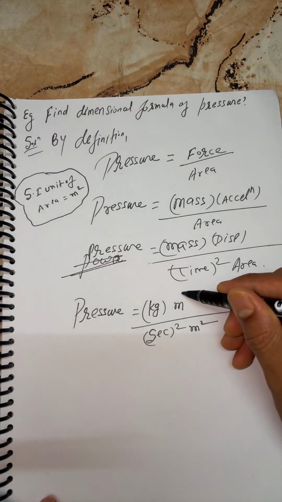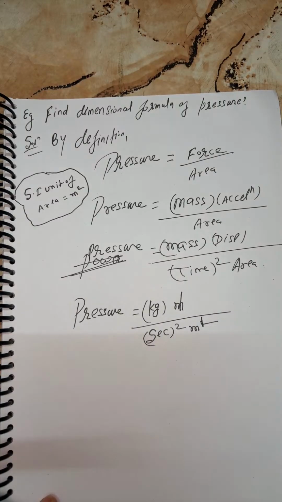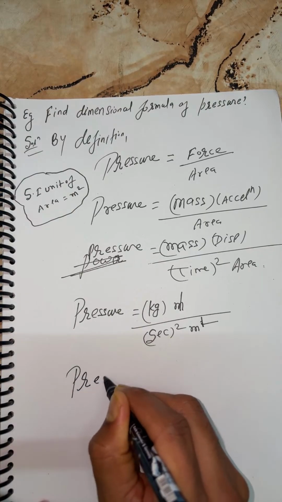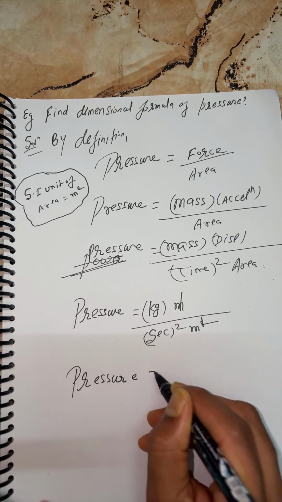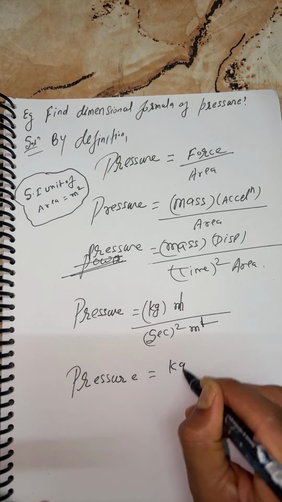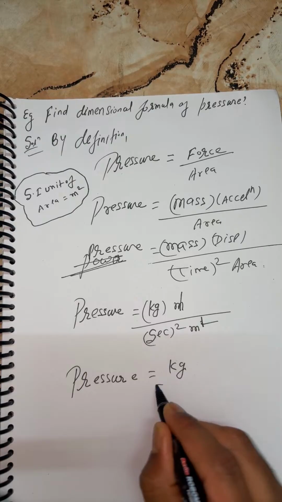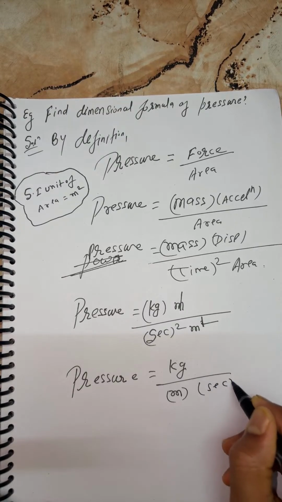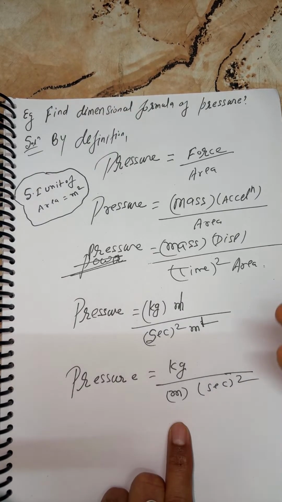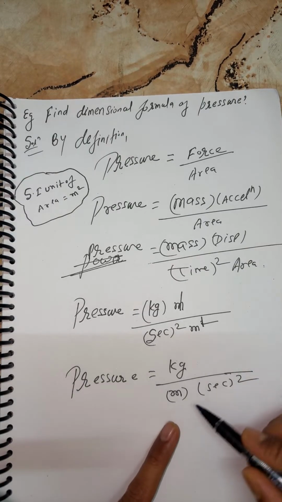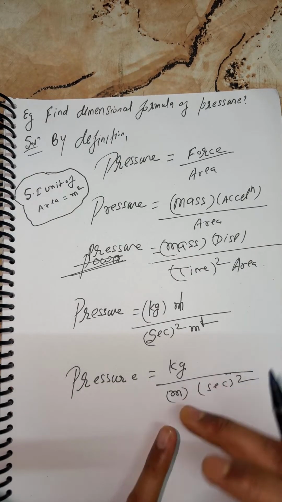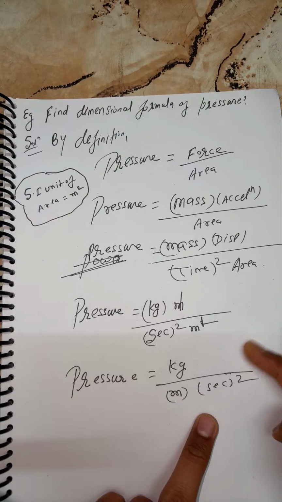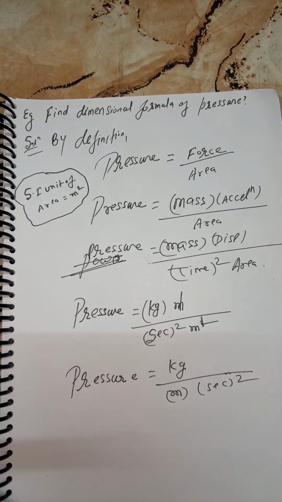So what can you say, kids? Pressure is equal to kilogram, I'll write once, students, meter, and second whole square here. I know everyone is aware about this. If this meter goes up, the power becomes negative. This is second to the power 2. If this goes up, again second will be negative, my kids.